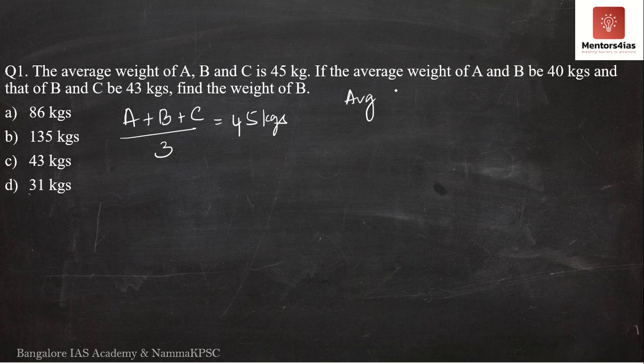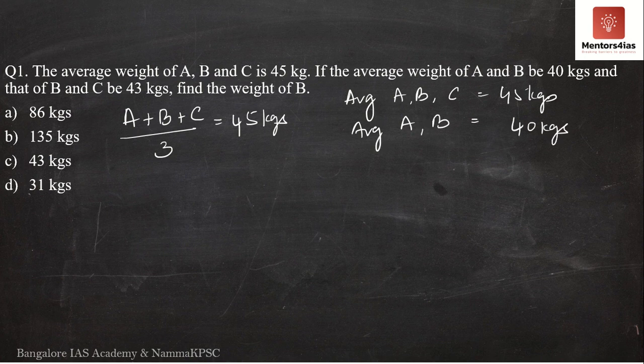Now see, initially it said the average weight of A, B and C is equal to 45 kgs. Now the average weight of A and B is equal to 40 kgs and the average weight of B and C is equal to 43 kgs. So what is the weight of B? From the first statement, the average weight of A, B, C, we get (A + B + C) divided by 3 is equal to 45.